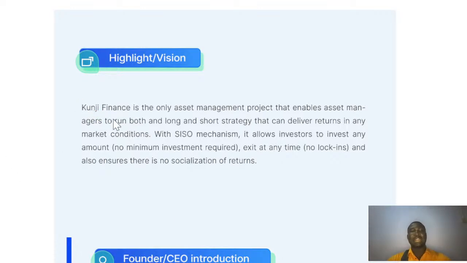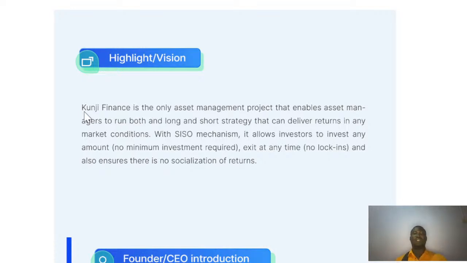They built it in a way that enables asset managers to run both long and short strategies that deliver returns in any market condition.